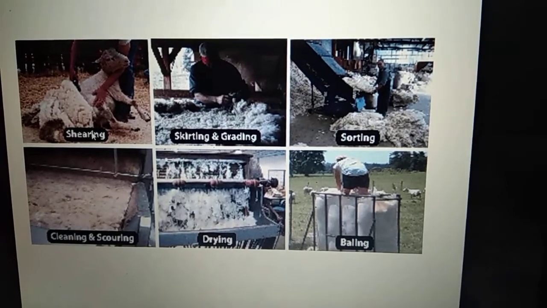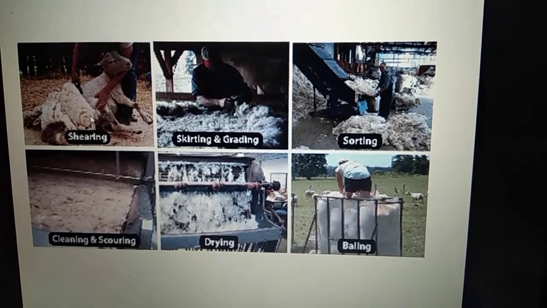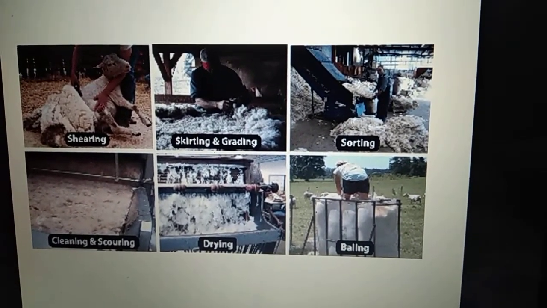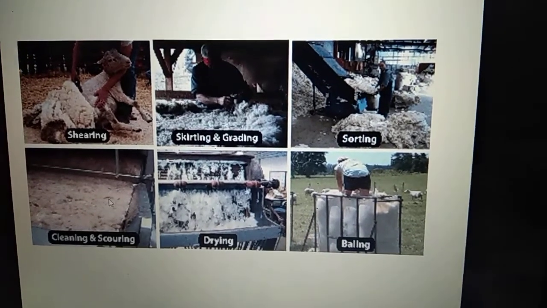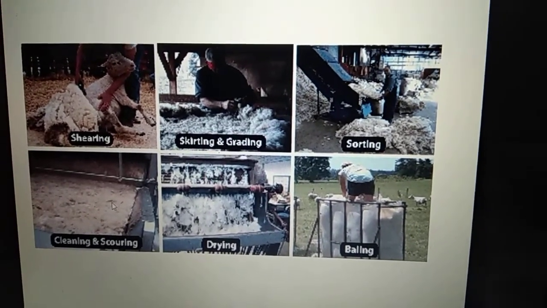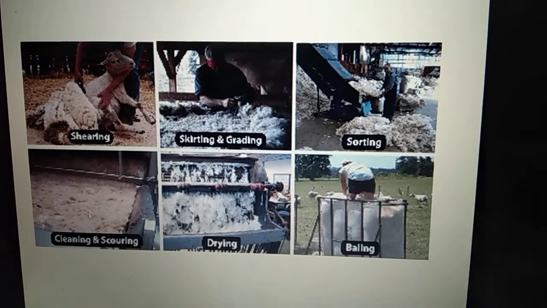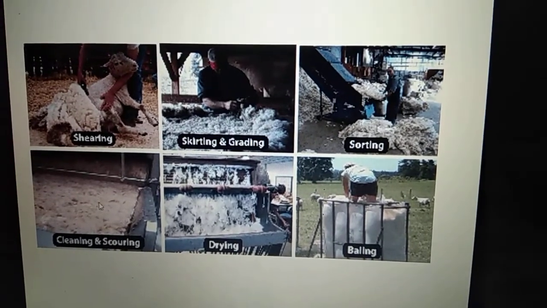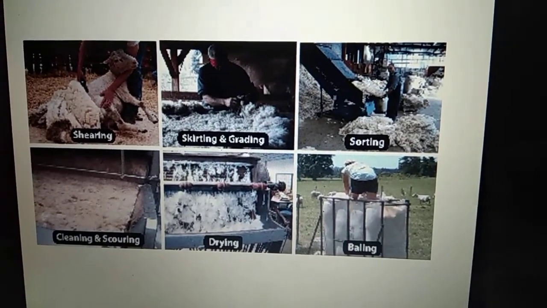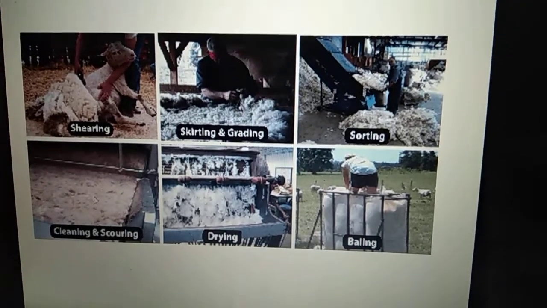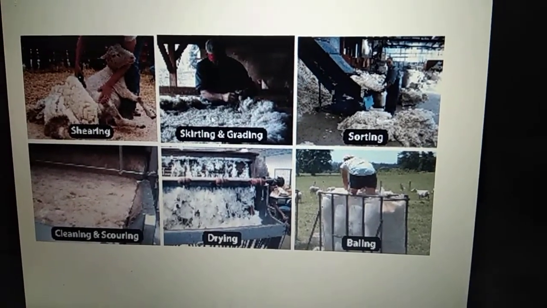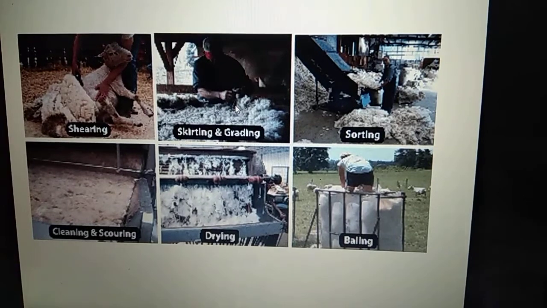After we take out the fur along with a very thin layer of skin, we do cleaning and scouring of the wool. Obviously we have to clean it to get rid of any grease or dust particles which were on the wool. After that we do grading and skirting.